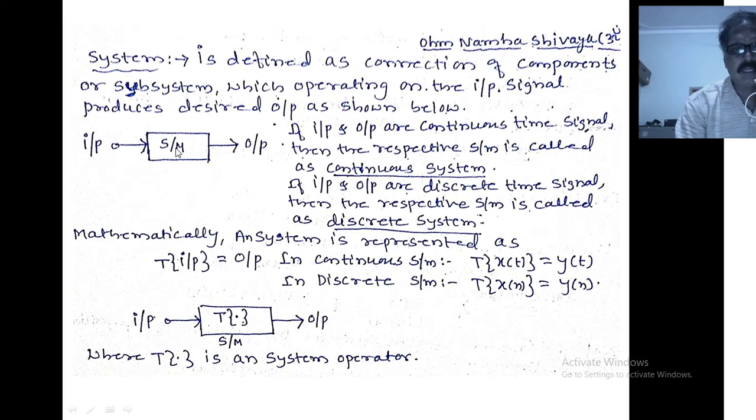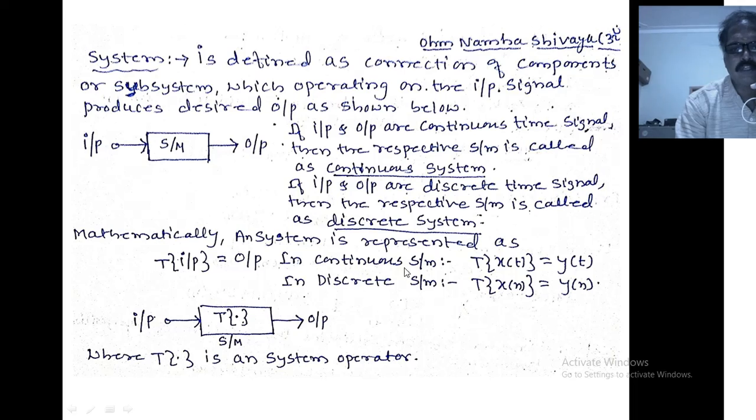Now, mathematically, the system is represented as follows. The system operator is denoted by T[ ]. T[ ] is called a system operator, which means this system operator, operating on the input signal, produces the desired output.